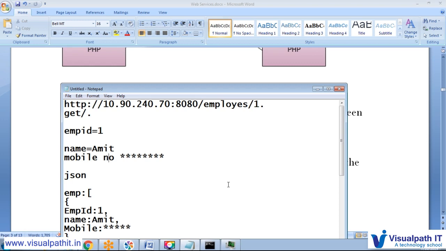However, there are many other verbs available. So here we just send this application via the get. We just say that we need some information related to get. Same thing, we can send with the delete. Here the understanding is that we just want to delete the information whose employee ID is 1. So the different kinds of verbs are post, put, delete, get. We'll see them deeply next. So this is a request verb.